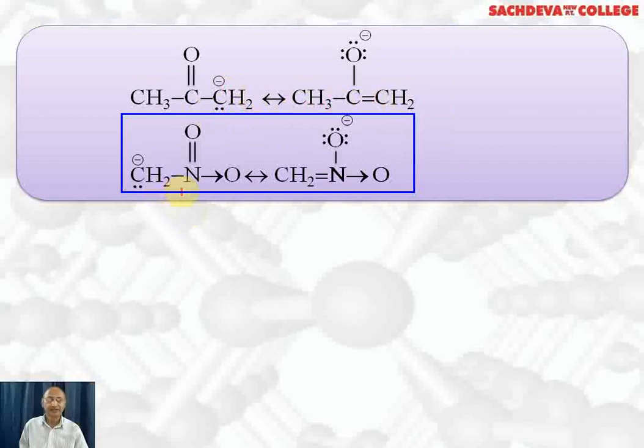Here this is the carbanion ion formed by nitromethane. Here also the pair of electrons shifts to oxygen because oxygen is more electronegative than nitrogen, and oxygen becomes negatively charged with 3 lone pairs of electrons. Nitrogen becomes positively charged and this pair of electrons takes part in double bond formation. So here the negative charge will also go away when the double bond is formed. CH2 double bond N is formed and this oxygen becomes negative. This coordinate bond remains as it is. So due to this resonance, this carbanion ion got stabilized.